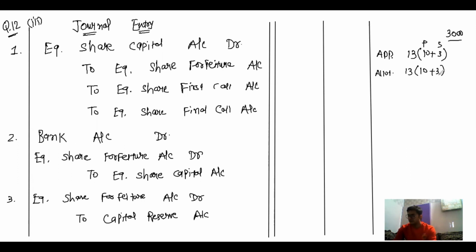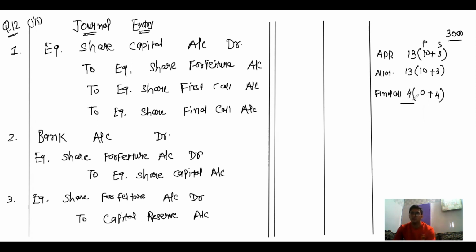Now his shares were forfeited for non-payment of call of 4 rupees, means final call of 4 rupees that is not paid. Here there is no premium, only share value, that is 4.